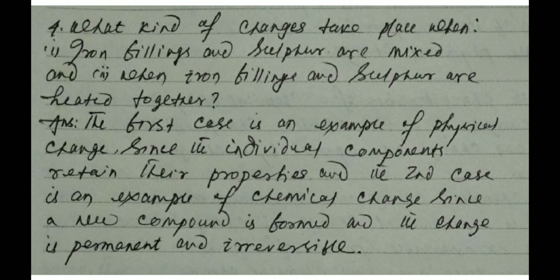The answer: the first case is an example of a physical change since the individual components retain their properties, and the second case is an example of chemical change since a new compound is formed and the change is permanent and irreversible, that is, cannot be easily made reversible.